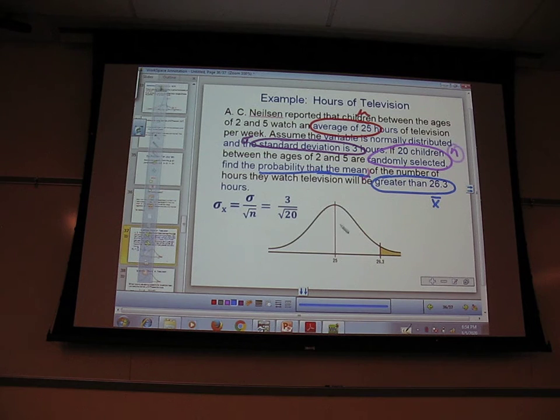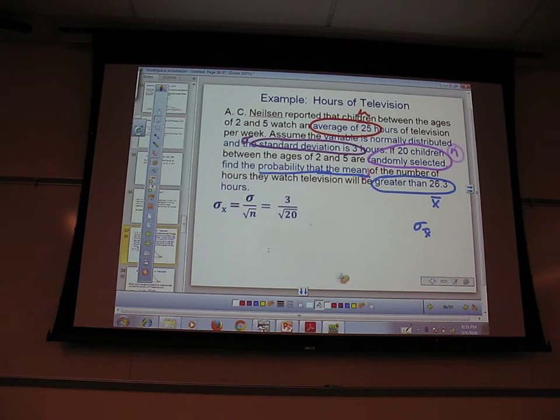So then I know that I'm going to have a sigma x bar, and not just a regular sigma. So I need to find sigma x bar. Sigma x bar is sigma over square root of n, 3 over square root of 20, and then we'll use that. I do not like it when they do this thing here.